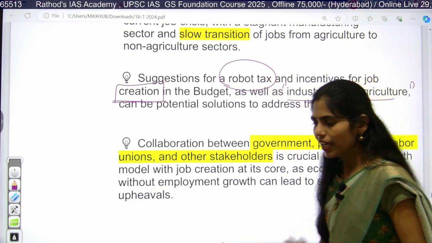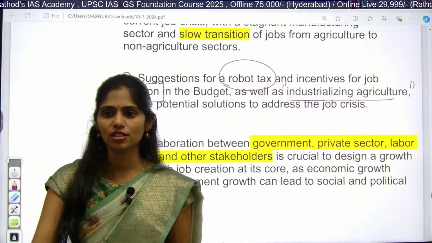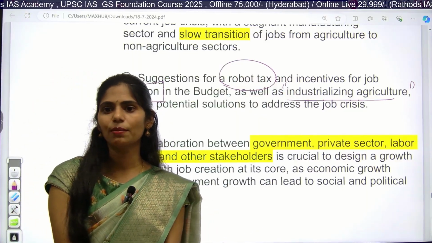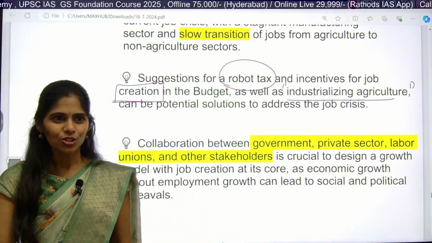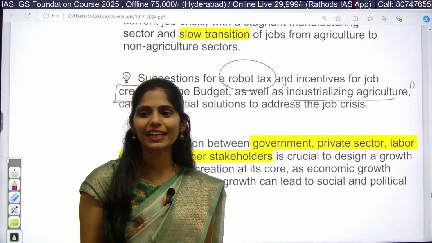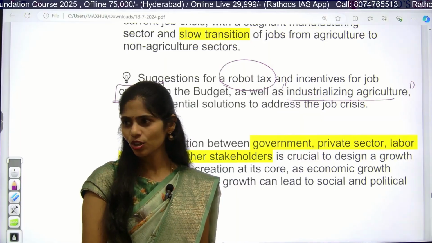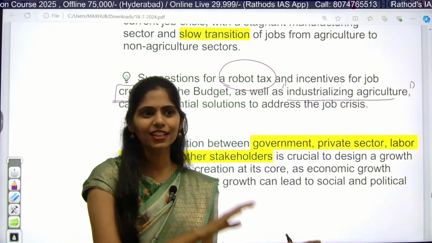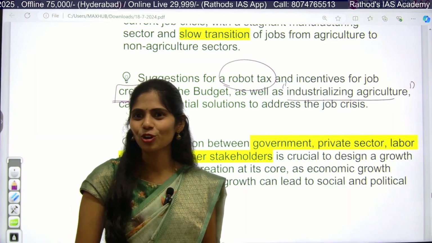Industrialization of agriculture means in agriculture we can focus especially on food processing. For example, if you take a kg of tomatoes, now it is 100 rupees, but normally it will be like 10 to 20 rupees, no? So at that time, as you all know, it is very perishable goods. If the farmer is not getting enough money, he will just throw it. Yes or no? Many times it happens. So rather than that, we can take those tomatoes and make ketchup sauce. How much does it cost for 1 kg?